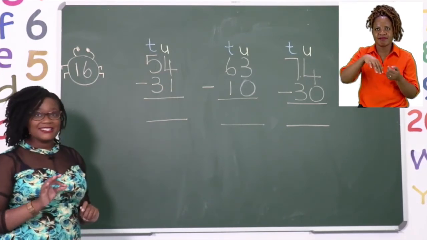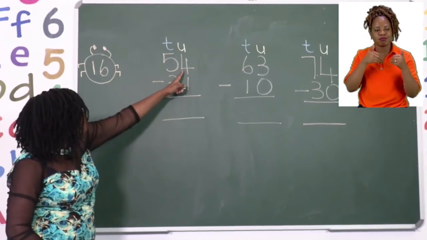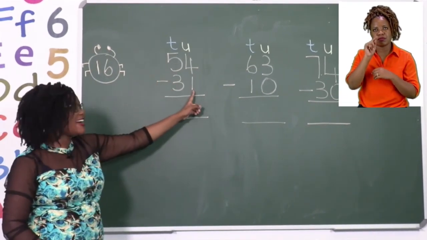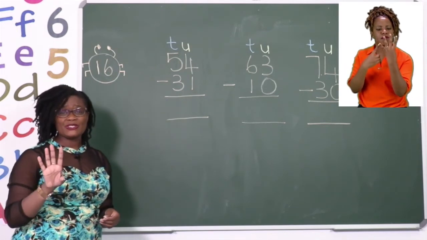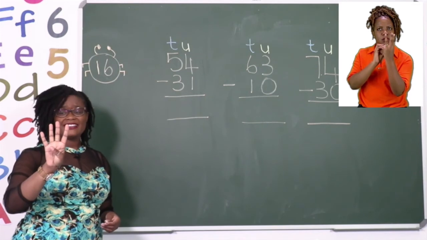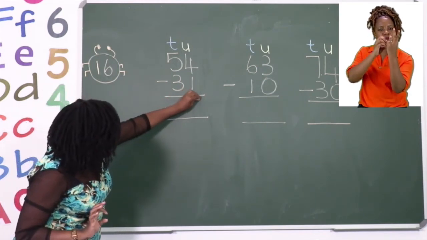Now we always start with our units. So we say 4 minus 1. And what is 4 minus 1, boys and girls? Well, if you use your fingers, 4 minus 1 becomes 3. So we are going to put 3.